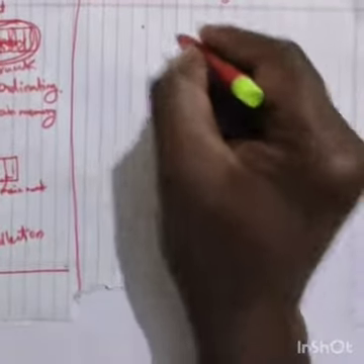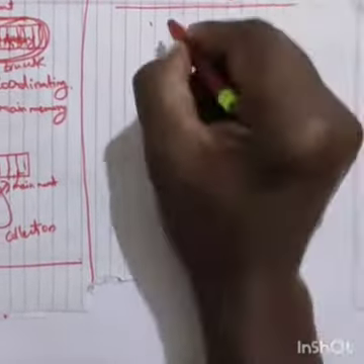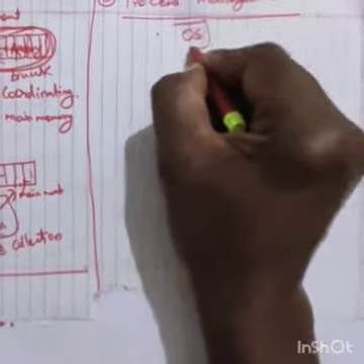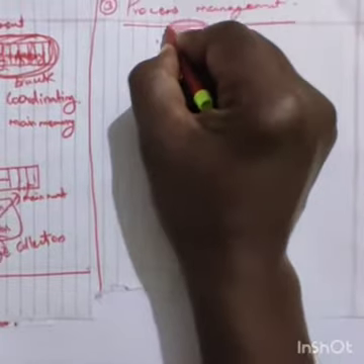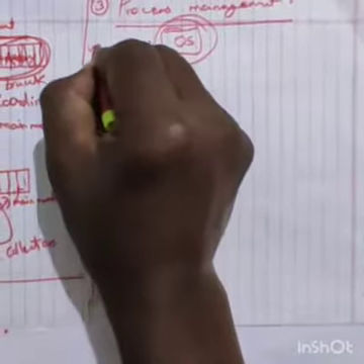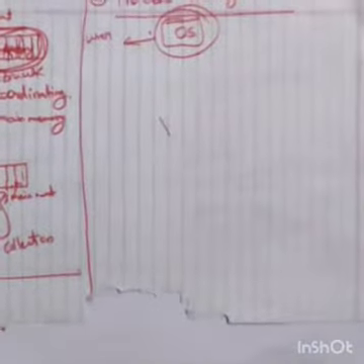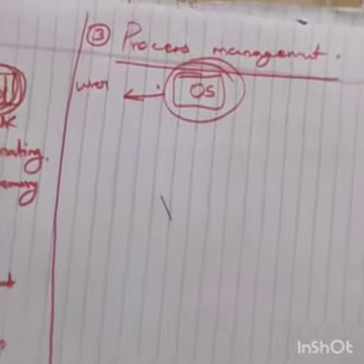What does process management mean, sir? The OS processes the work. Process means every work takes a program, and in the OS you process it, and after that the user sees it. So that is process management.